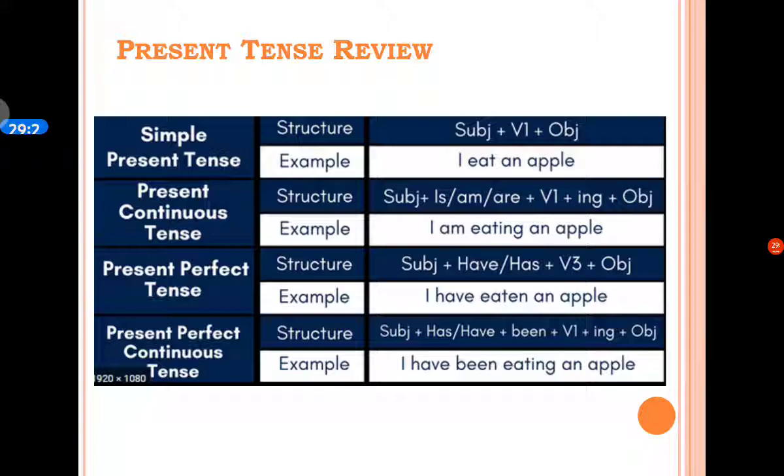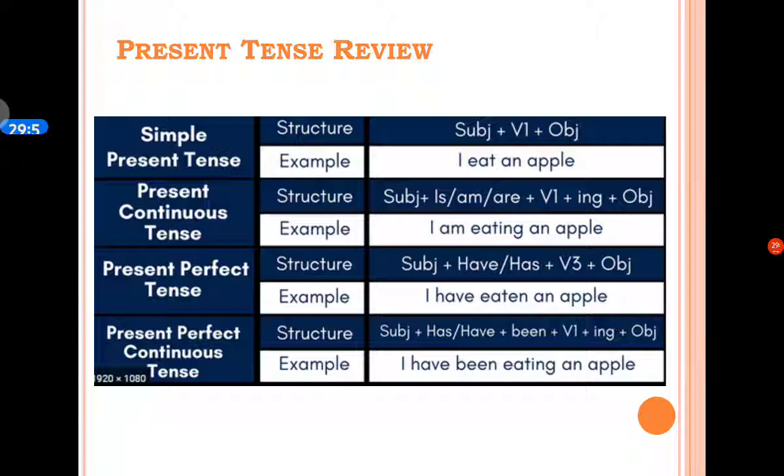So here is an example. I eat an apple. Here it is a base verb. Then the next type of tense is present continuous tense, and its structure is the present form of to be, that is am, is, are, plus verb in the ing form. Here is an example. I am eating an apple.